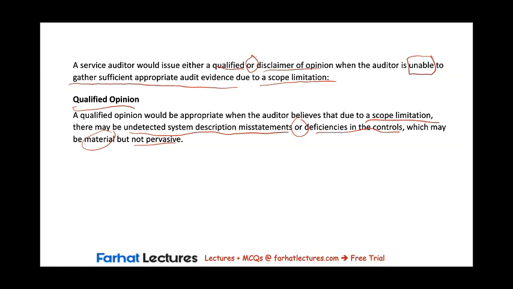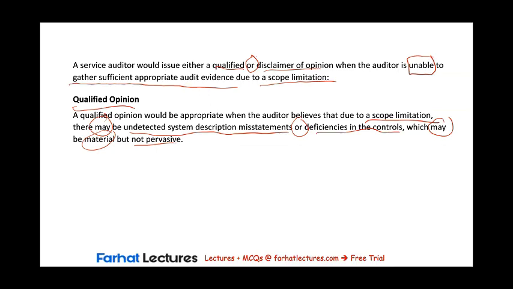However, the auditor believes that the possible effects are material, but they do not affect the whole system. Notice here the use of the word may. May be undetected system description statements may be material because the auditor doesn't know whether there are material misstatements or no. But the unaudited areas may contain material misstatements.